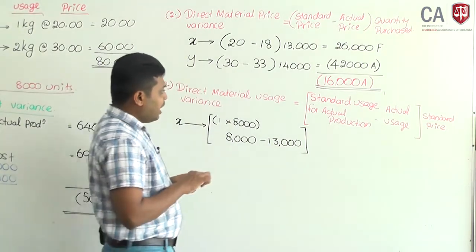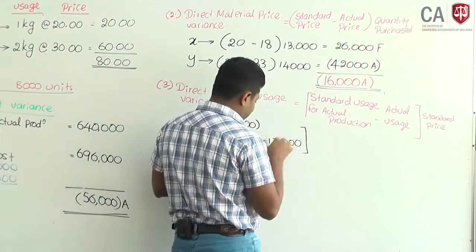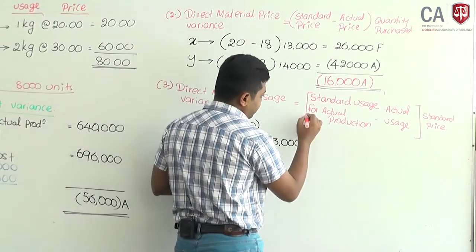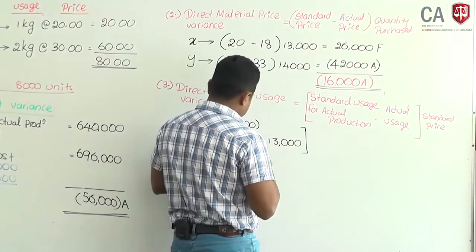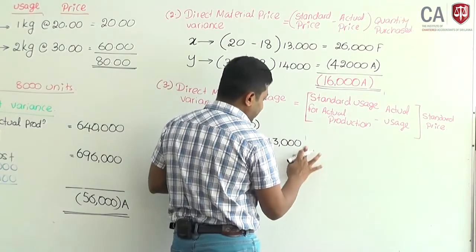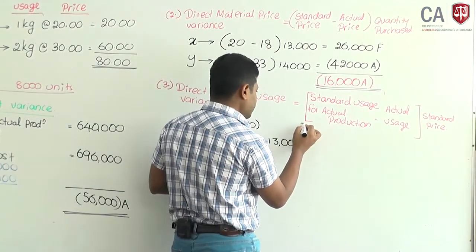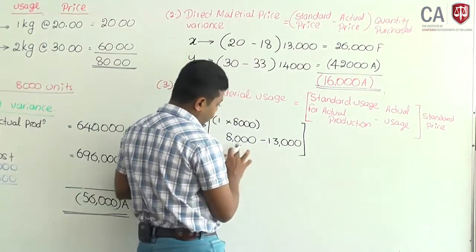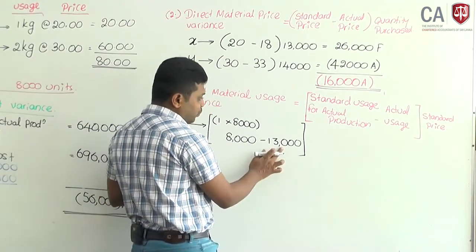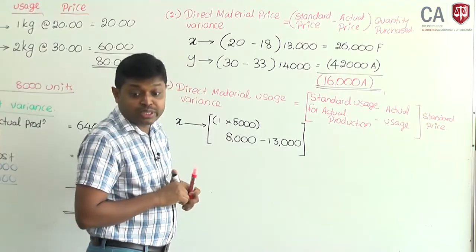That means I have used more than budgeted. According to the budget, you should use only 8,000, but I have used 13,000, 5,000 kilograms